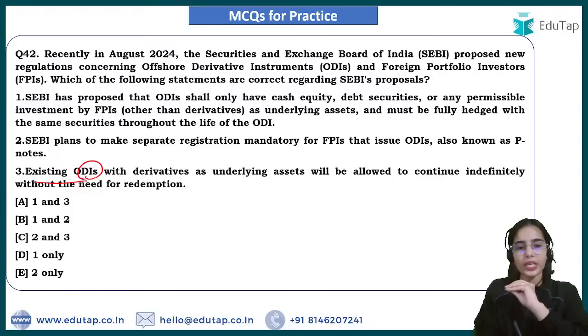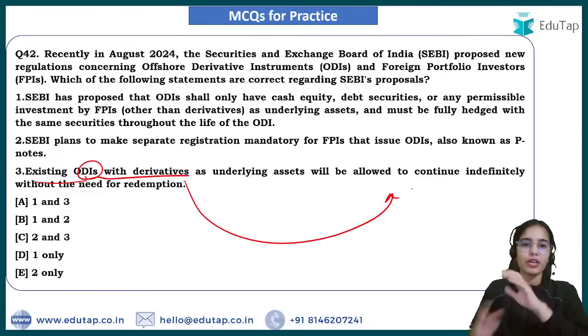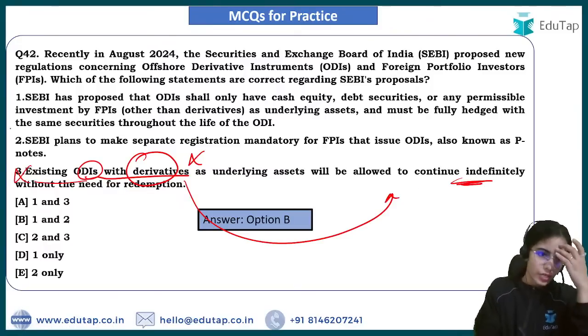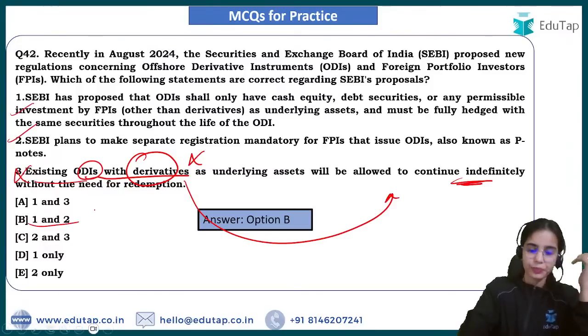So if this proposal is accepted, the existing ODIs with derivatives have to be finished within a time period. Okay, so this is wrong. They are not indefinite. This has to be finished faster. First and second are correct. So you have to find the correct statement. 1 and 2 are correct.